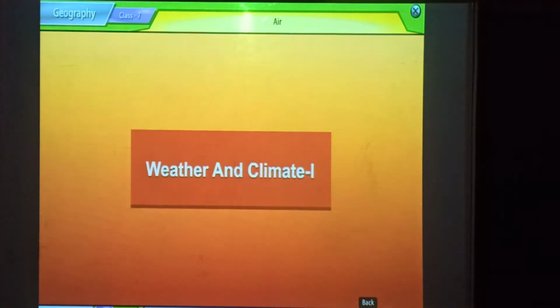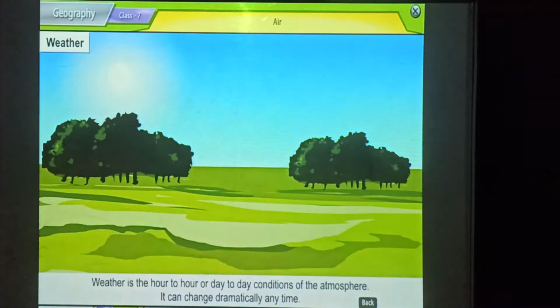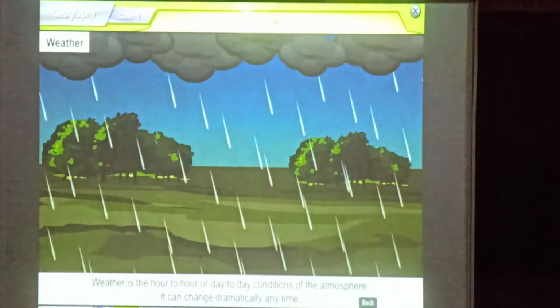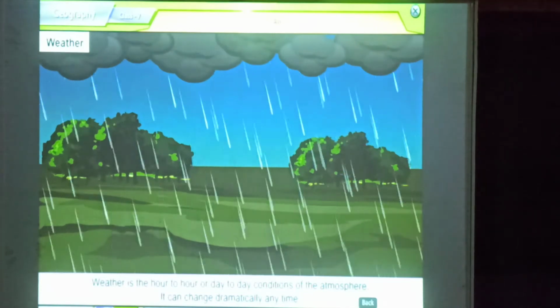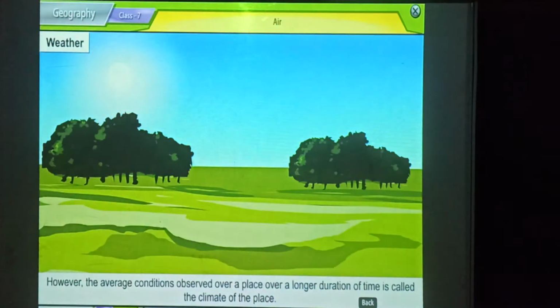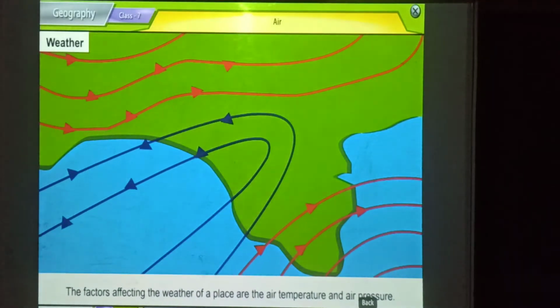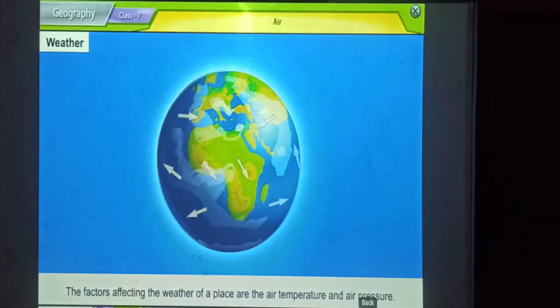Weather and climate 1. Weather is the hour-to-hour or day-to-day conditions of the atmosphere. It can change dramatically anytime. However, the average conditions observed over a place over a longer duration of time is called the climate of the place. The factors affecting the weather of a place are the air temperature and air pressure.